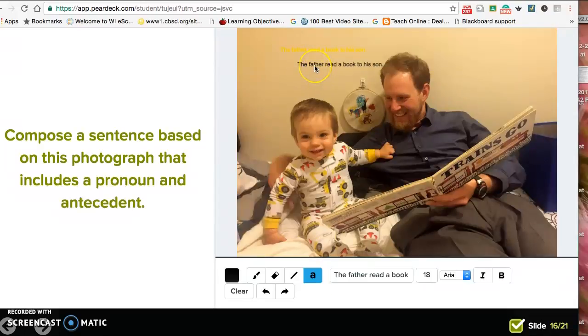So in this case, the pronoun in this is his. It's a possessive pronoun, it's his. And the antecedent is who his is referring to. Well, it's the father's son, so the antecedent for his is father. So the pronoun that is referred to as the antecedent, it comes before. So father is the antecedent, his is the pronoun.